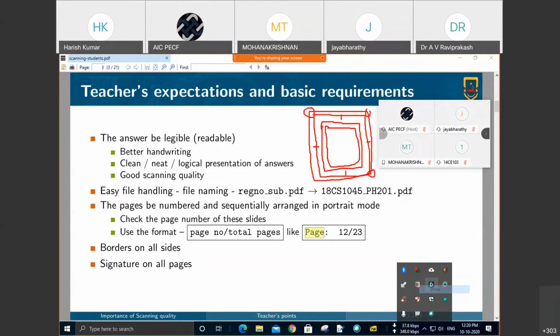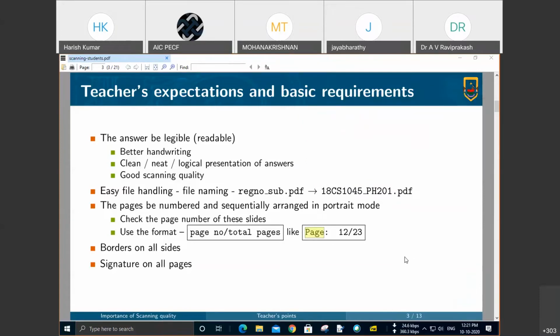If possible, actually draw the border on all sides. And as a requirement, since the pages are written by you in your handwriting, we require you to sign on all pages, and the instruction is already given,